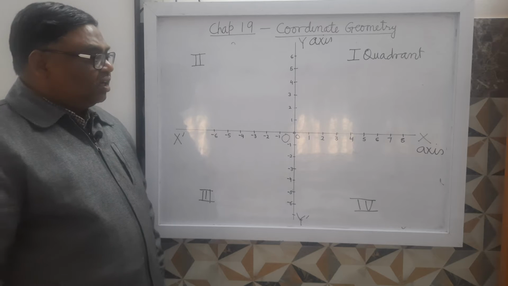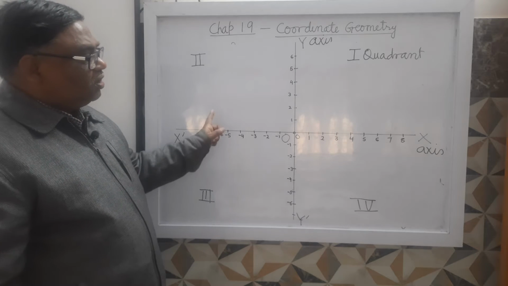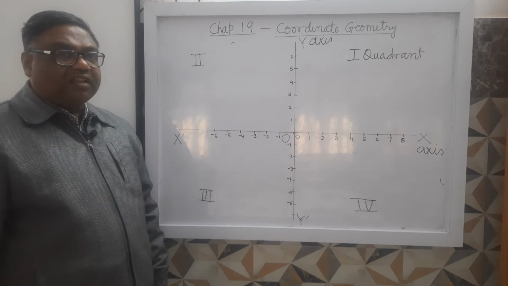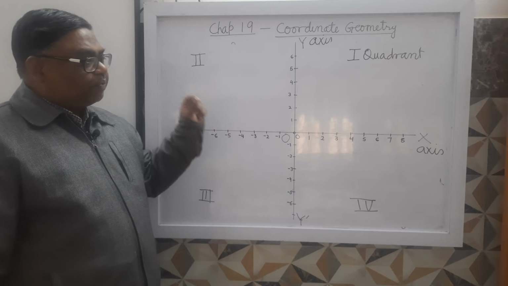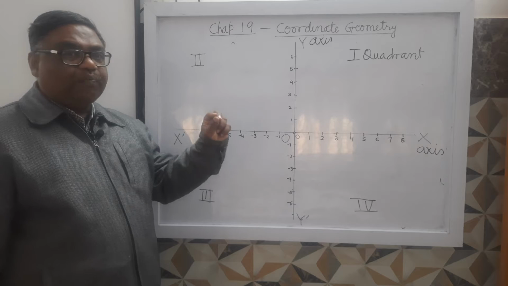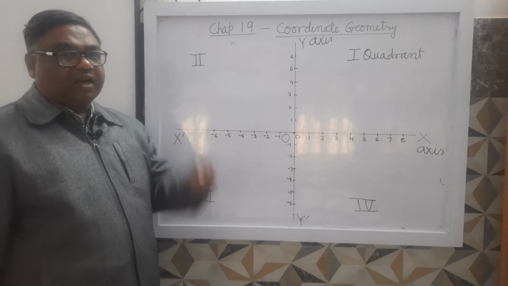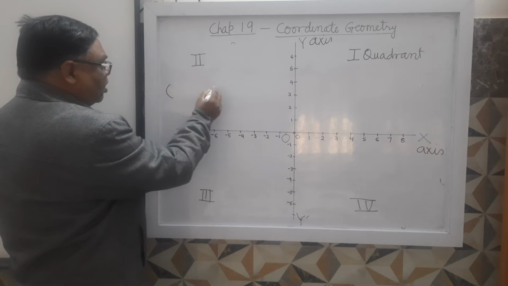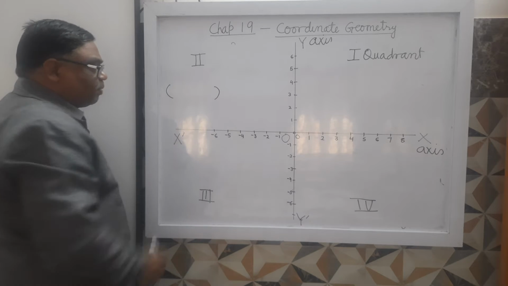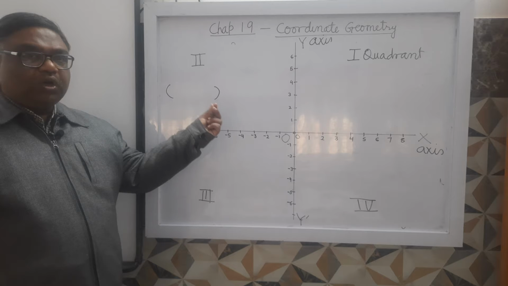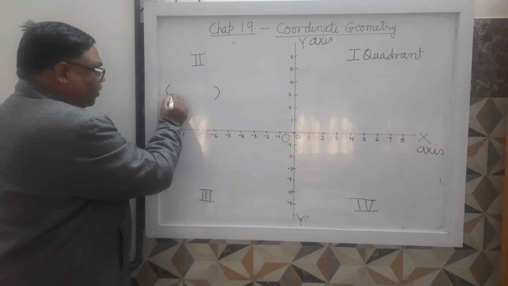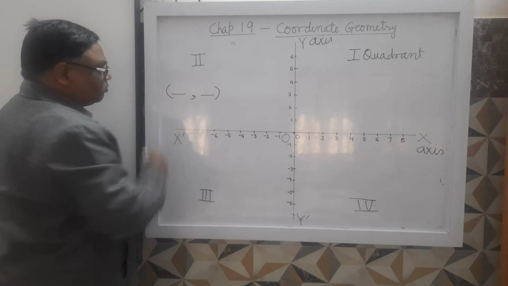It is clear? Now, if you have to represent any point on this plane, we can represent that point with the help of an ordered pair. An ordered pair is a pair of 2 numbers in a definite order, separated by a comma.